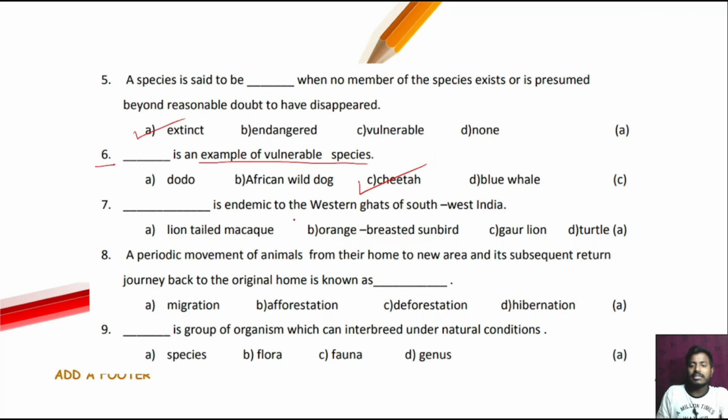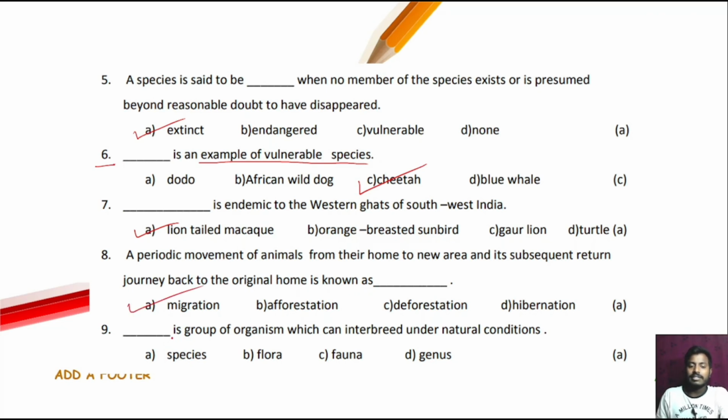Dash is endemic to the Western Ghats of southwest India, that is option number A. Next question, question number 8. A periodic movement of an animal from their home to a new area and the subsequent return journey back to the original home is known as dash, is known as migration.